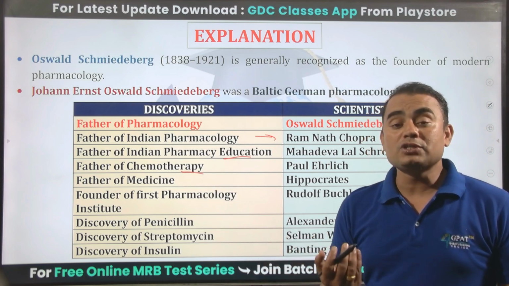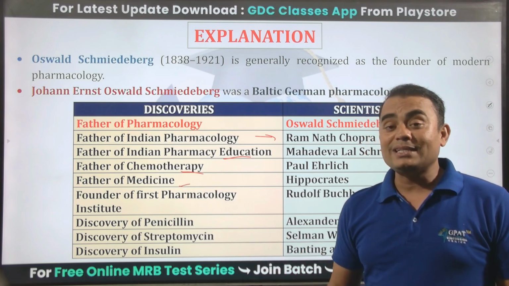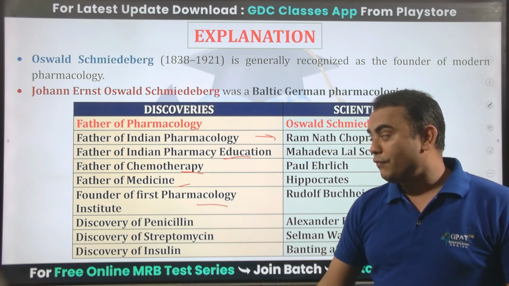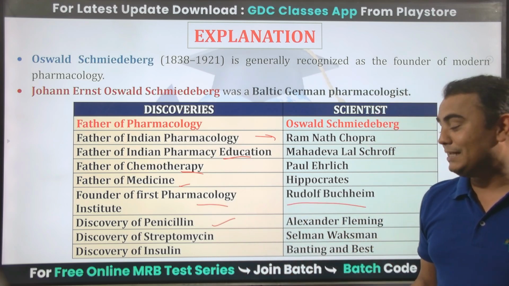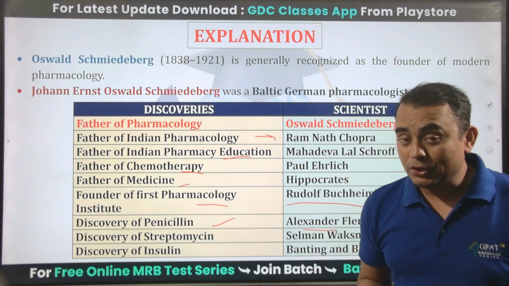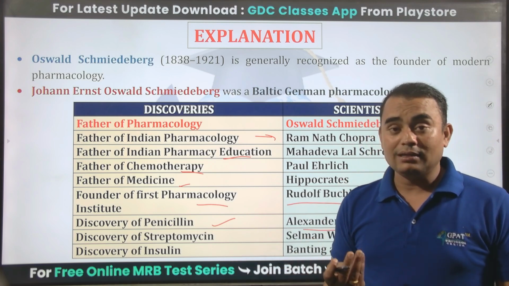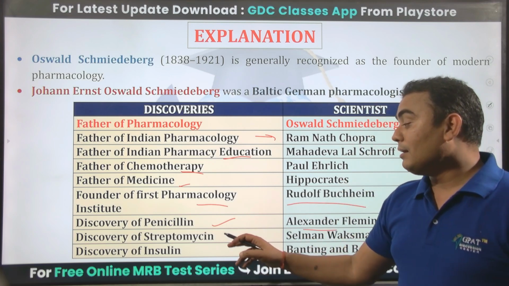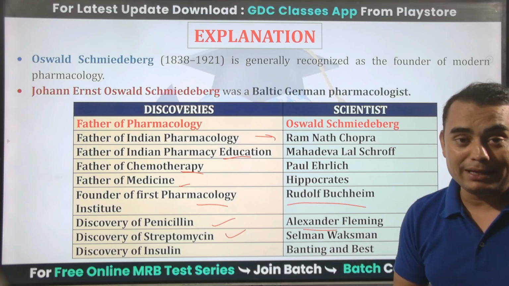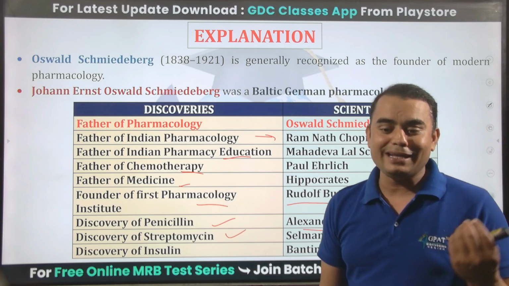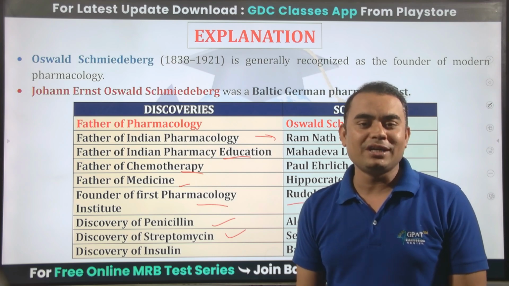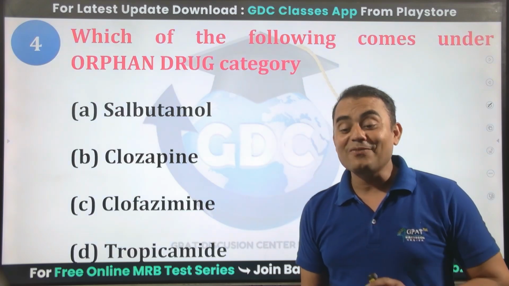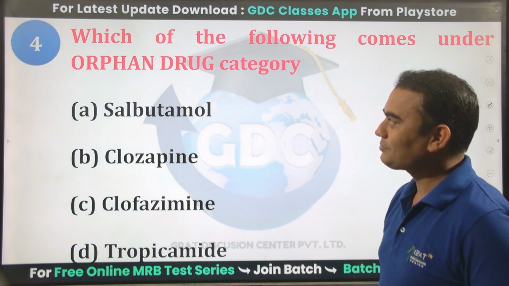Father of chemotherapy is Paul Ehrlich. Father of medicine, Hippocrates. Father of the first pharmacology institute, Rudolf Buchheim. Discovery of penicillin, Alexander Fleming. Prontosil was discovered by Gerhard Domagk, and streptomycin by Selman Waksman. Insulin was discovered by Banting and Best. So different scientists have contributed to the pharmacy branches, and these are very important, my dear students.